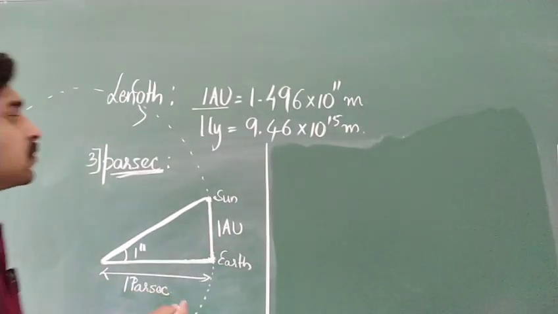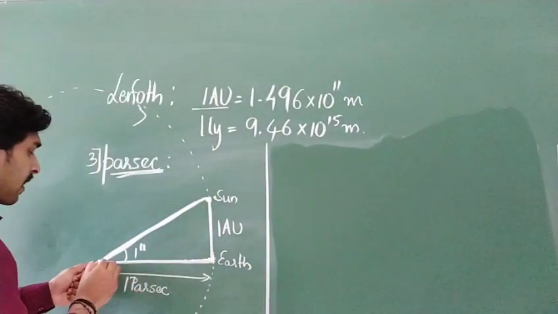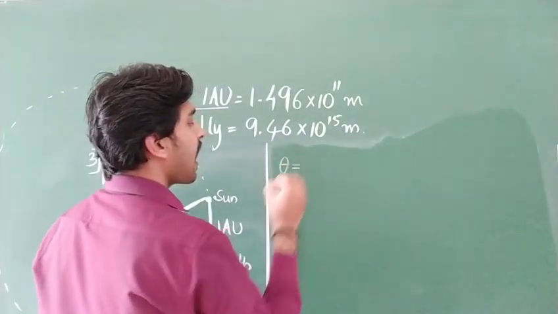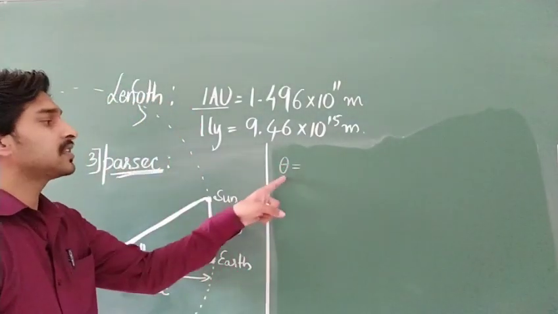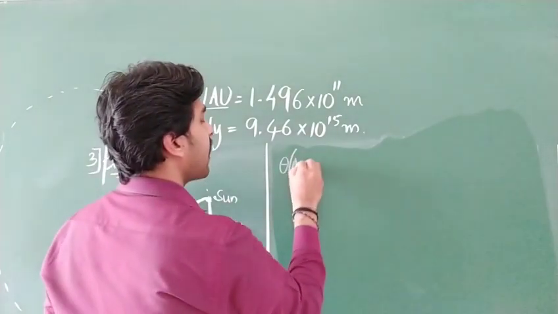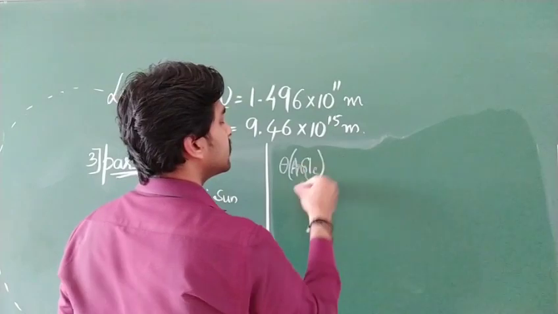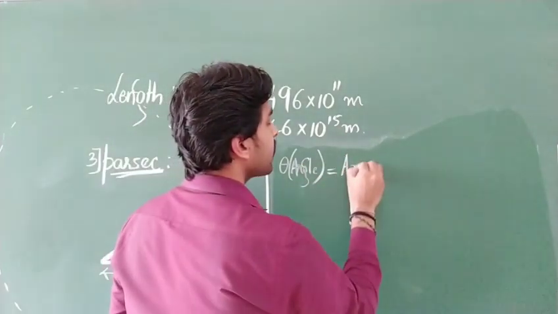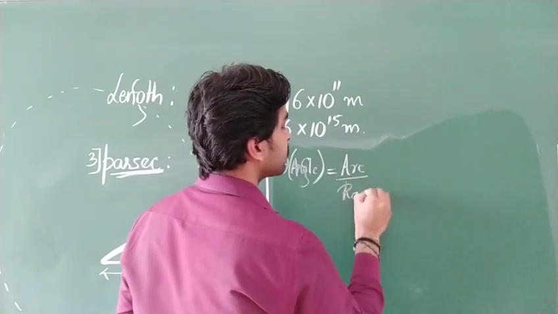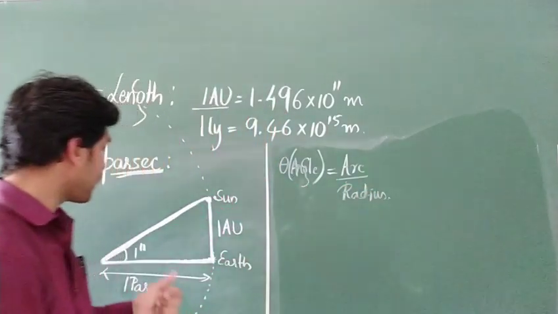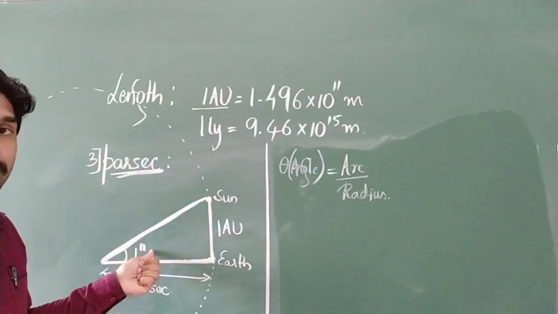Clear? I had informed you, while measuring large distances, the angle is generally given by theta, in brackets angle, equal to arc divided by radius of that circle, correct? Here the angle we are having is 1 second.